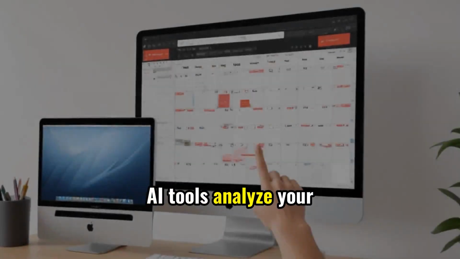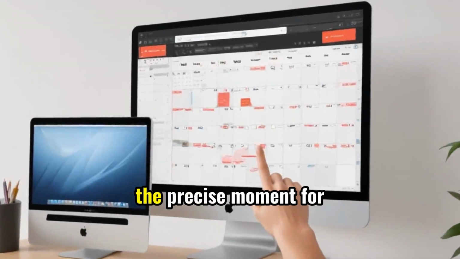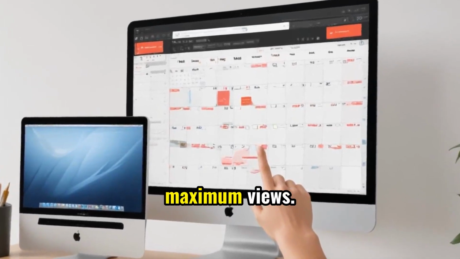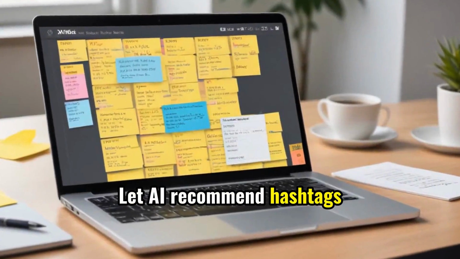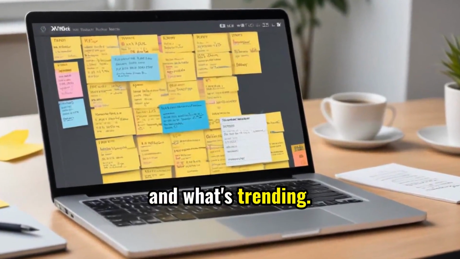AI tools analyze your audience data to recommend the precise moment for maximum views. No more random guessing. Forget generic hashtags. Let AI recommend hashtags tailored to your content and what's trending.